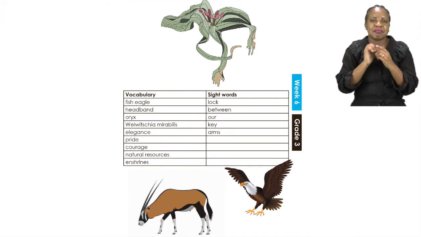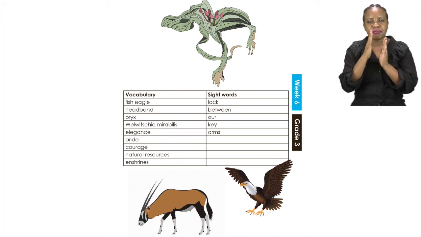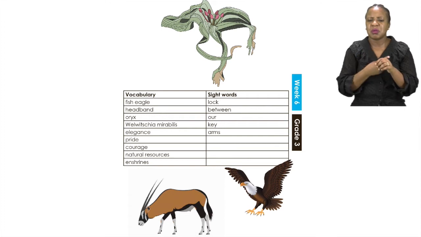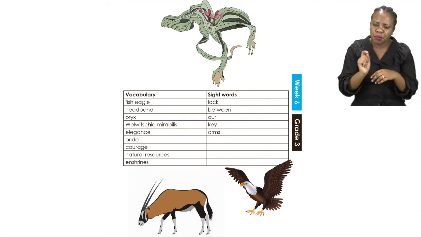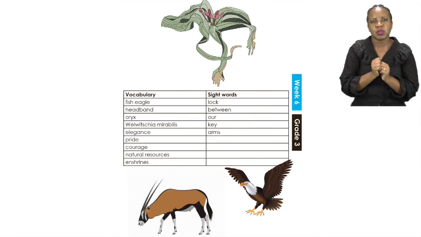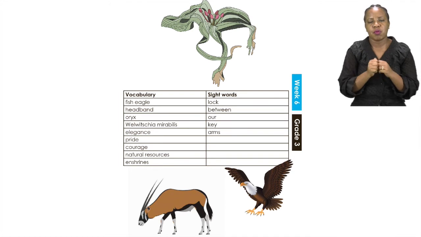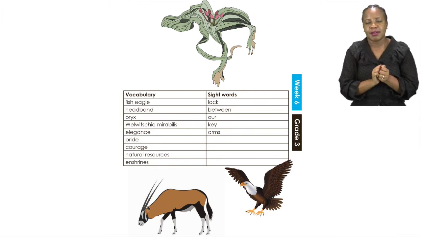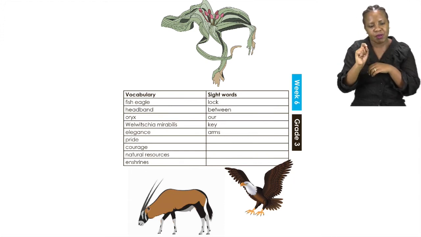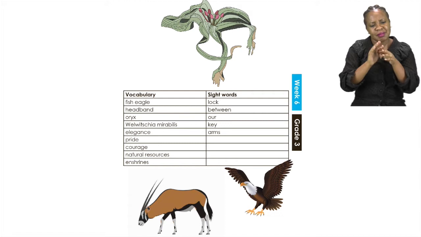Now, let's go to the sight words. Remember, sight words are words that we often see and use when we are reading and writing. Let us take a look at our sight words. We have lock, between, our, key, and arms. Make sure you try to use your sight words for sentence construction as well. So keep practicing your vocabulary words and make sure that you use your sight words.